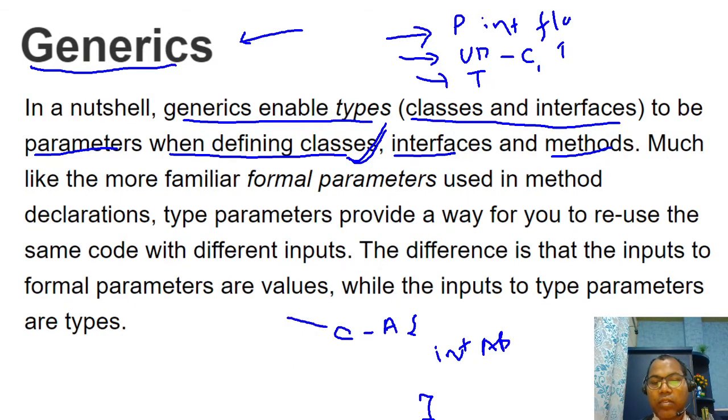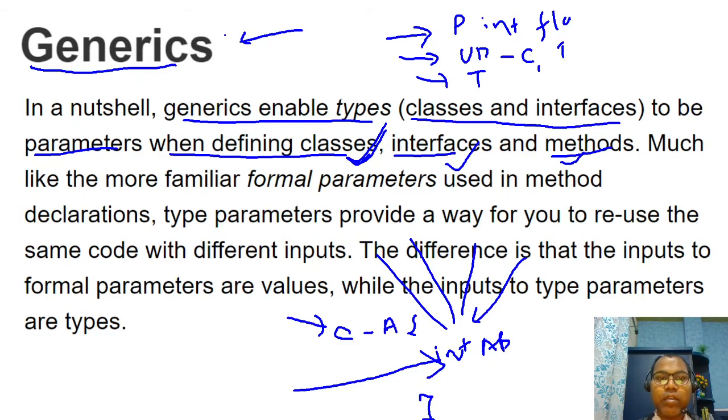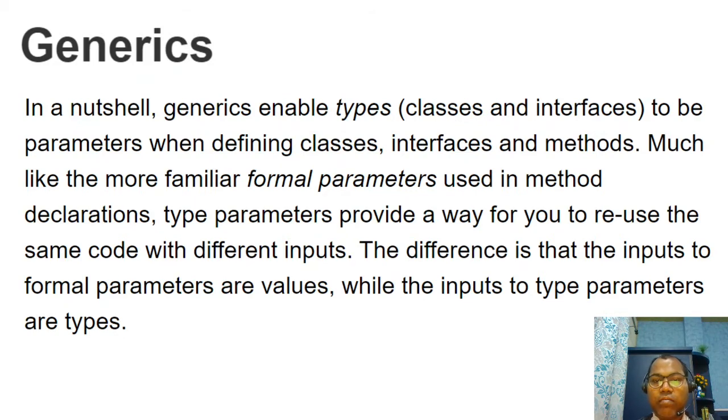So this class is defined with a predefined data type and can only contain an integer value, but it could also contain a float, double or string value. So whenever you define classes, interfaces or methods, generics give you the option to define them with generic types.